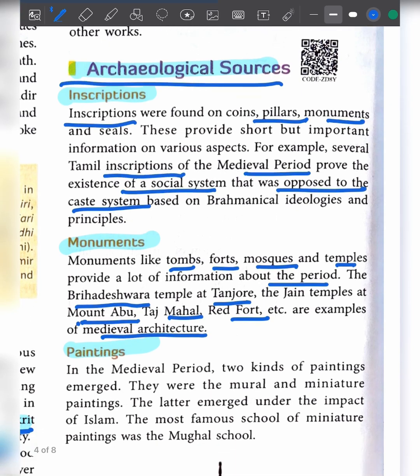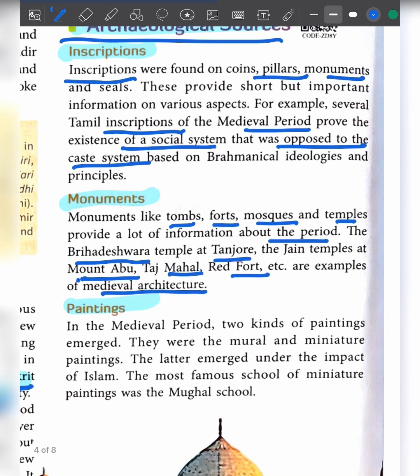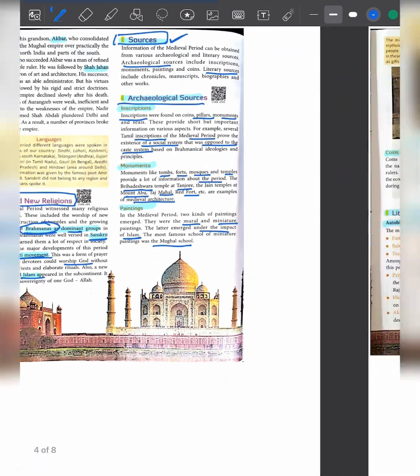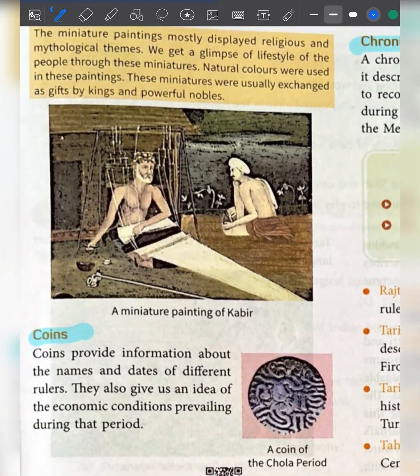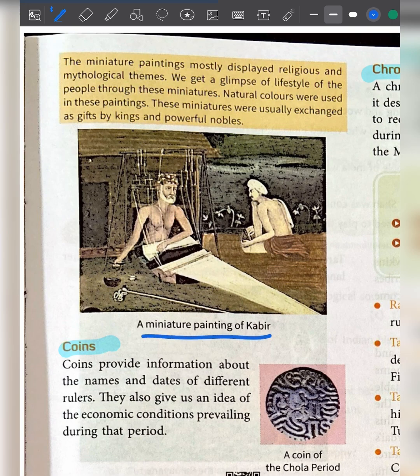Then paintings. During the medieval period, two kinds of painting emerged: mural and miniature paintings. Miniature painting emerged under the impact of Islam, and the most famous school of miniature painting was the Mughal school. This is an example of a miniature painting of Kabir.